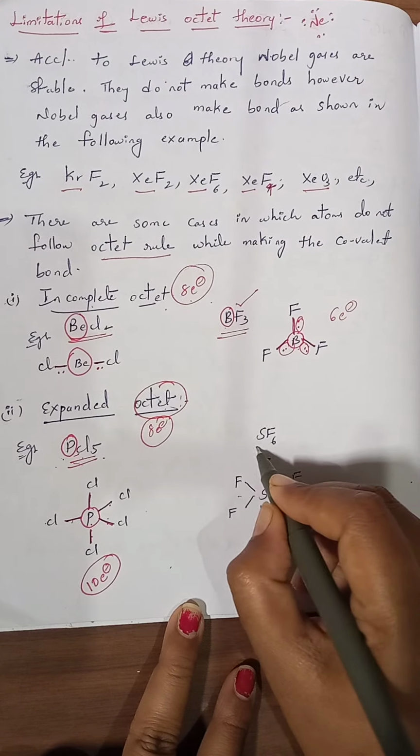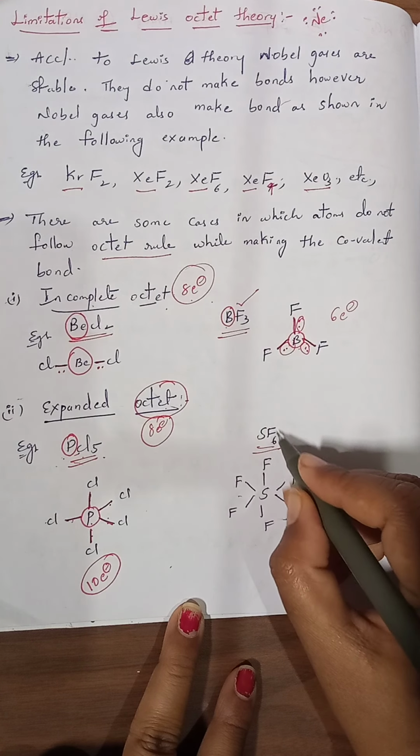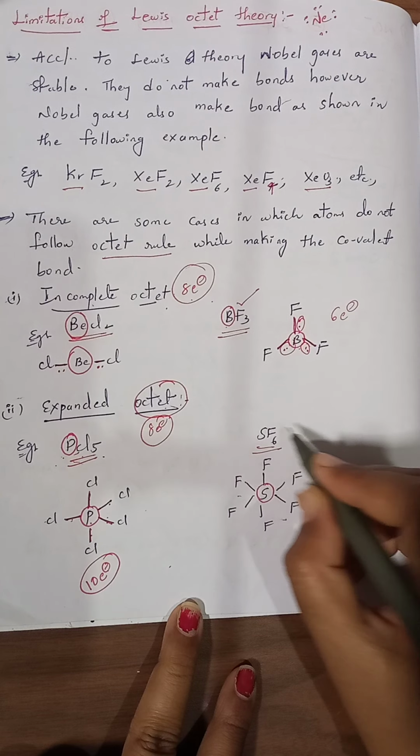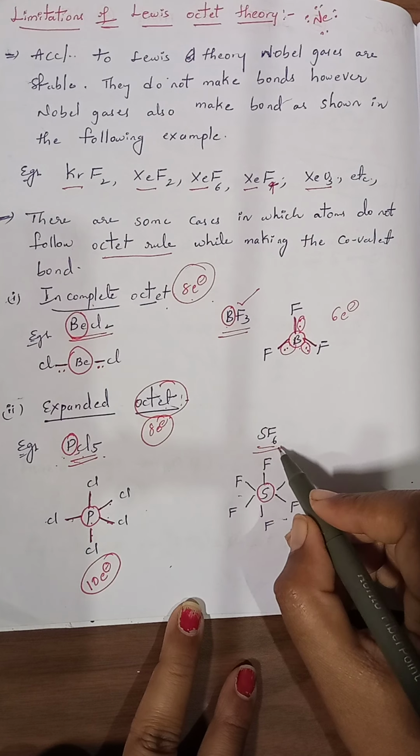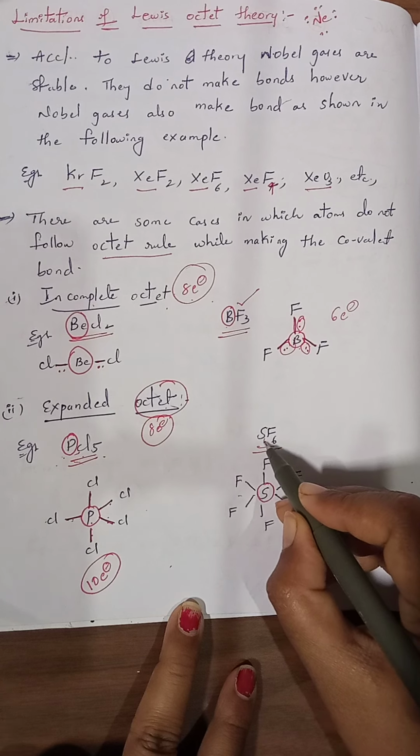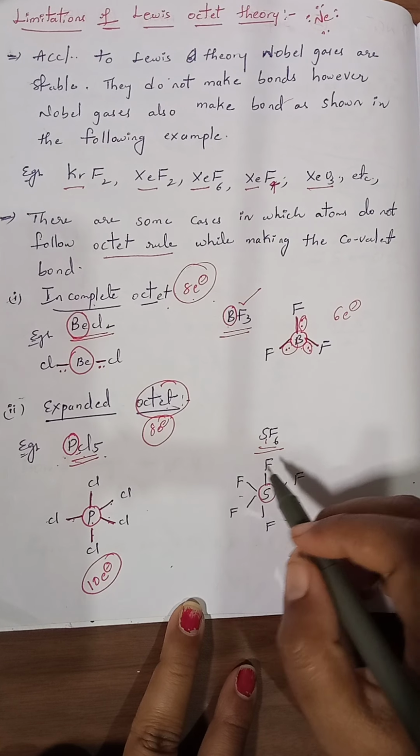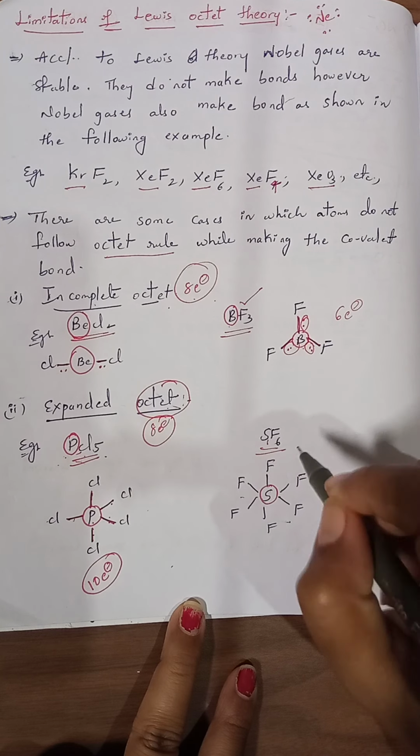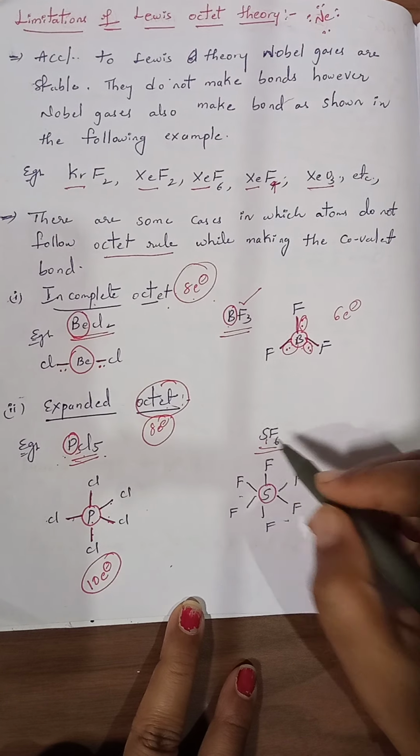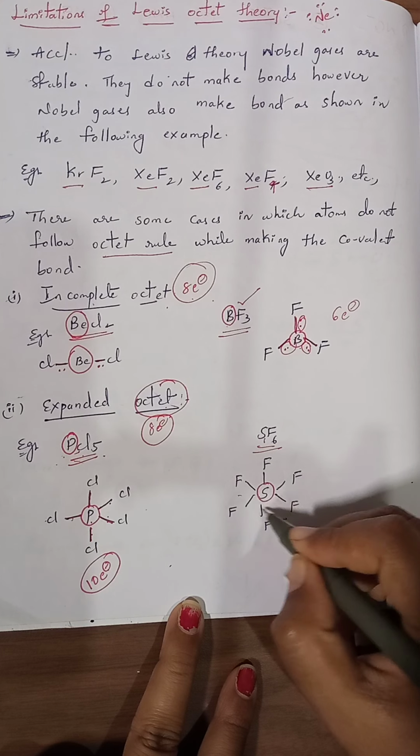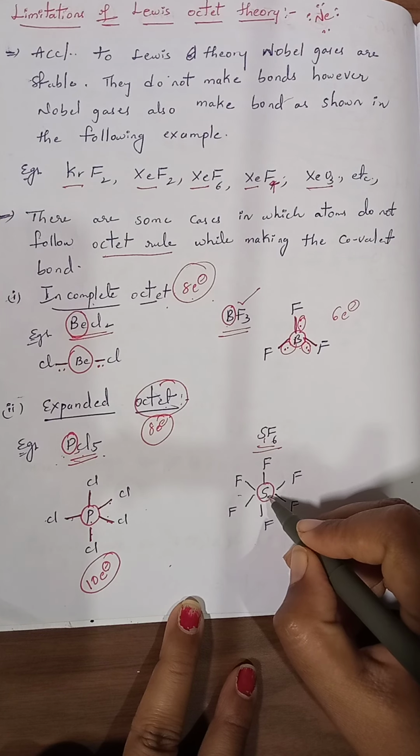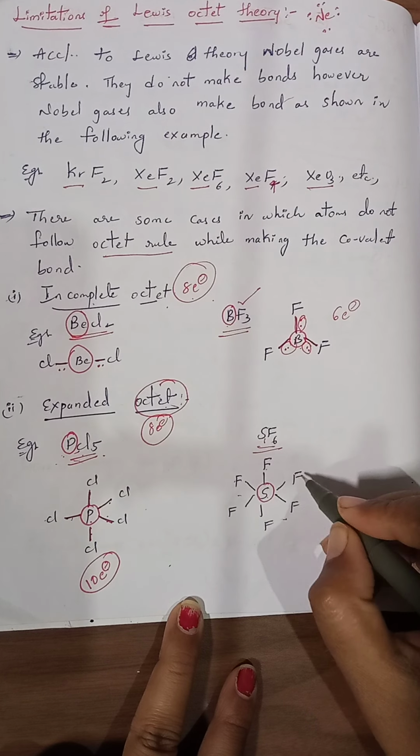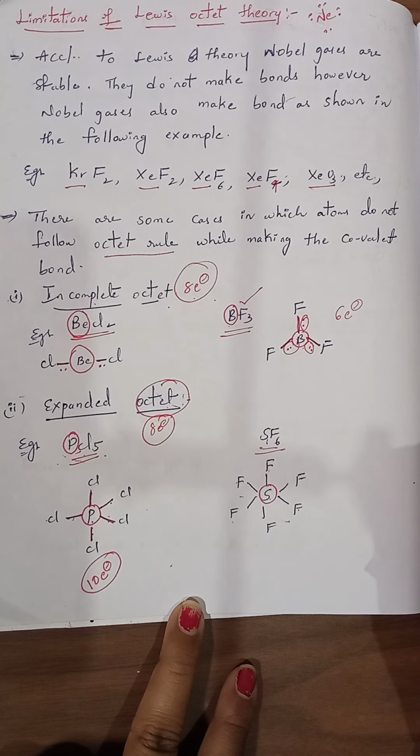And one more example we can take, SF6, that is sulphur hexafluoride. The central atom in this case is sulphur, because here two kinds of atoms, sulphur and fluorine, are present: 1 sulphur and 6 fluorines. Whatever element is in very less number has to be considered as the central atom. Now the central sulphur atom is surrounded by the 6 fluorines. 1, 2, 3, 4, 5, 6.